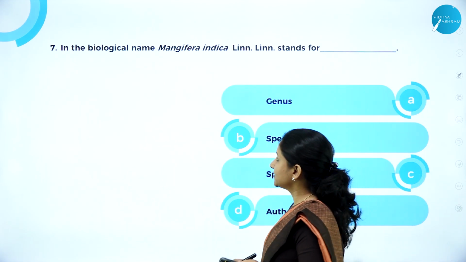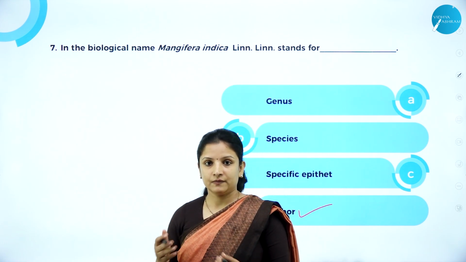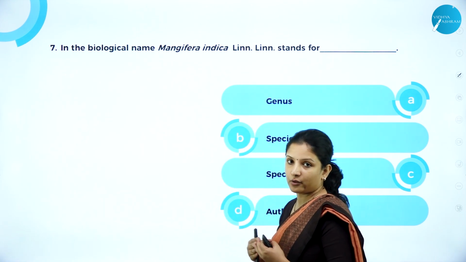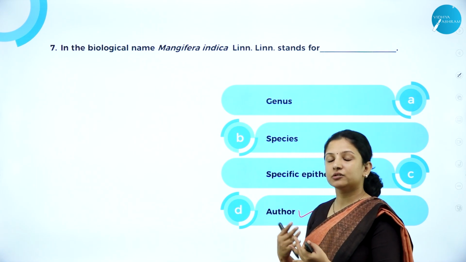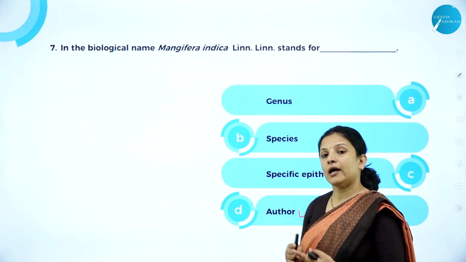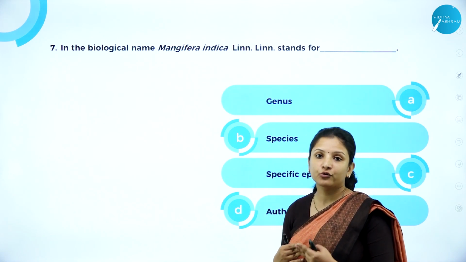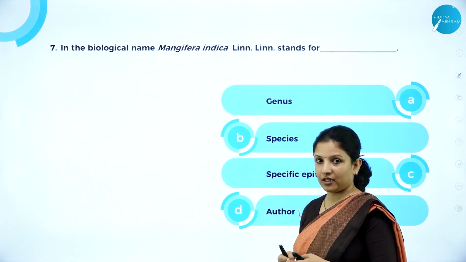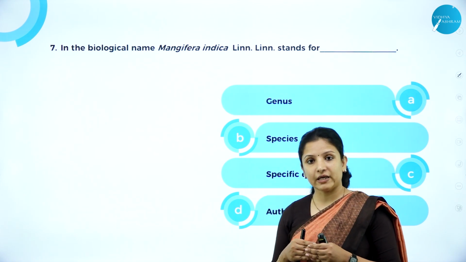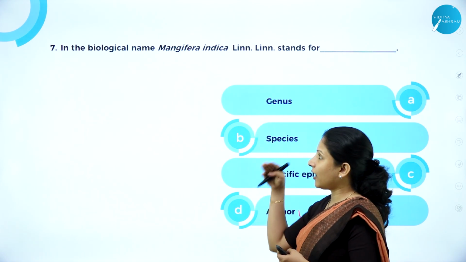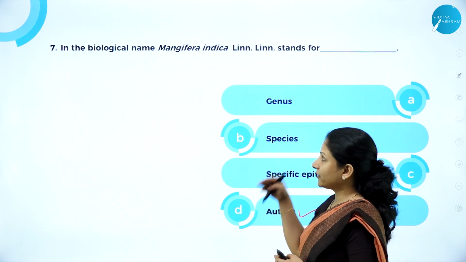So this was the session wherein we learnt a little about what binomial nomenclature is, because it was already done in the previous session, and in detail we learnt the rules of binomial nomenclature, how to write a binomial name or a scientific name, and based on that what type of MCQs can be asked and the right answers for those MCQs. All that we have learnt.